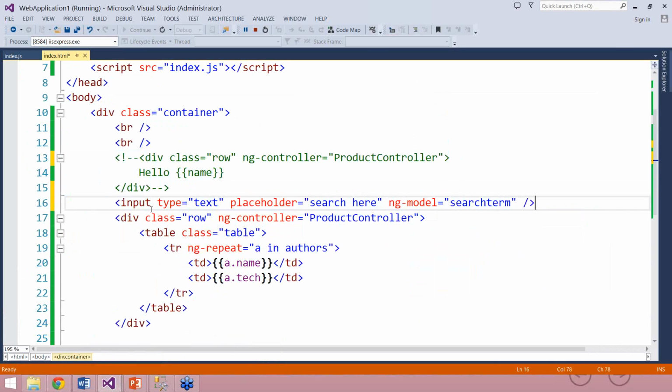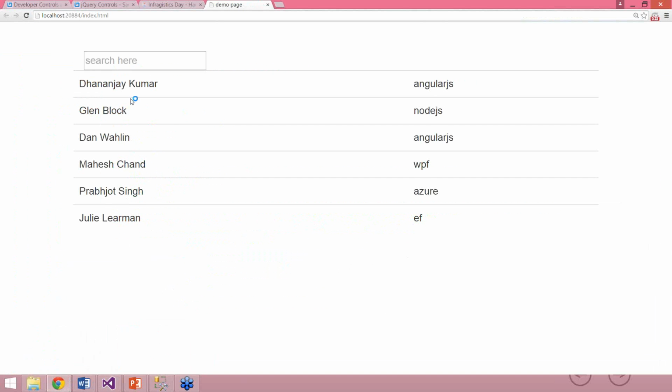So what I have done is create an input box in line number 16, with placeholder search here, and the ng-model is searchTerm. I'll take the search term from here, go to the ng-repeat, and put a pipe, saying filter this particular array on the basis of the search term, which is in line number 16. It's super simple. In line number 19, I'm assigning a filter to my JavaScript array. Great. Now I'll go back here and run the application again. If you run the application again, you see here we have a search here text box.